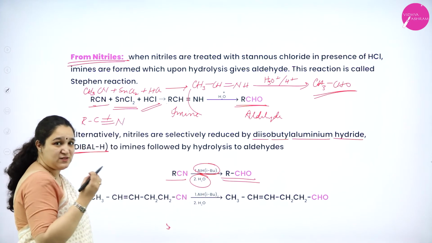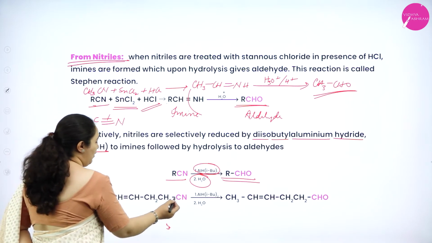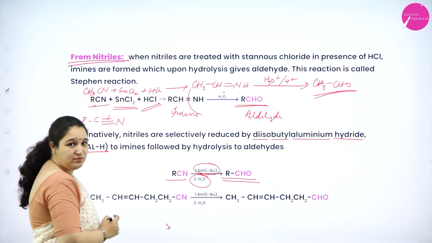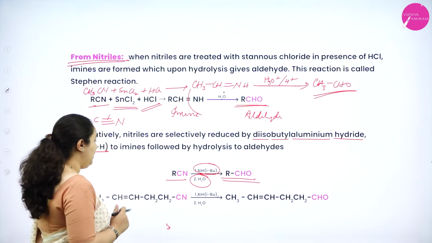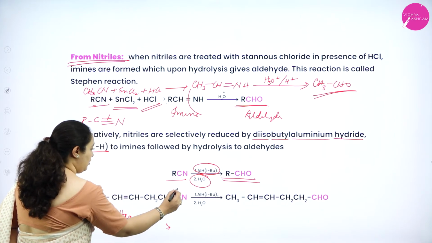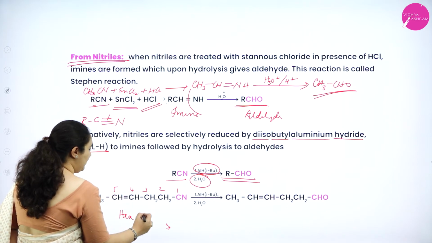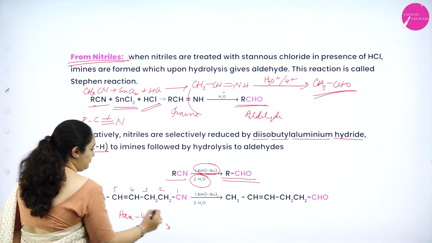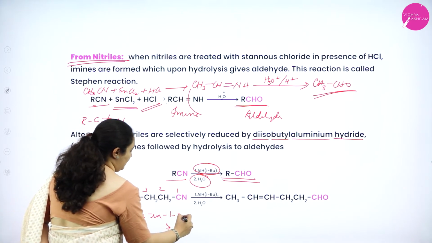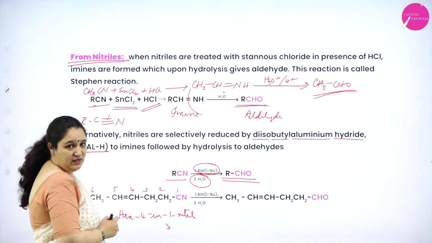For this one, a specific example is there in your NCERT textbook, where you are using a 6 carbon atom chain. The IUPAC name root word is hex, carbons 1, 2, 3, 4, 5, 6. The fourth and fifth carbon atoms have a double bond, and there is a nitrile.